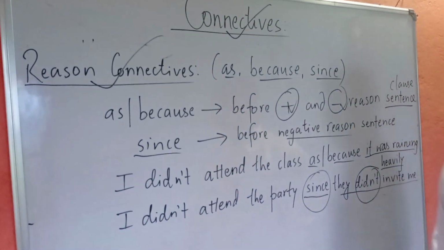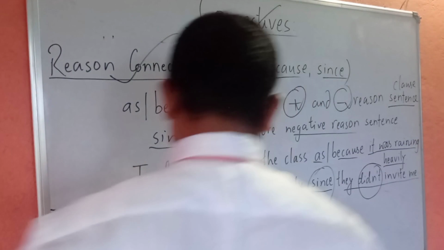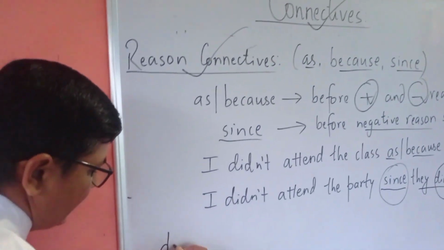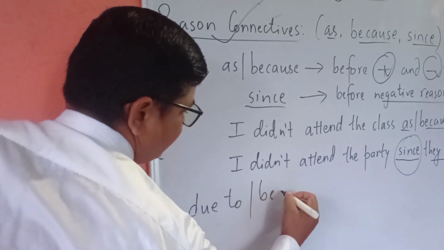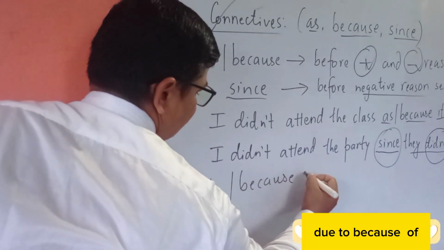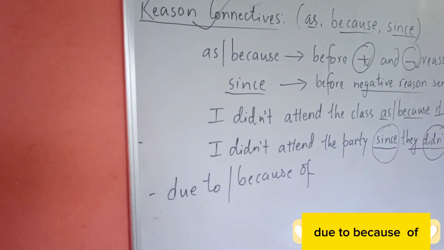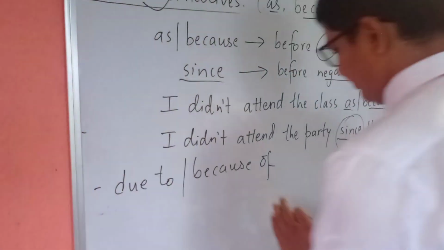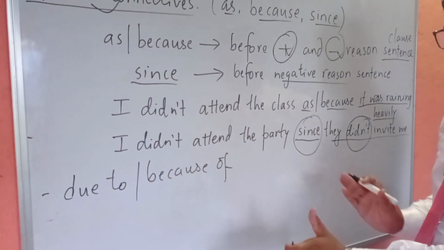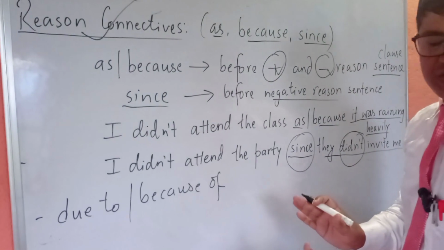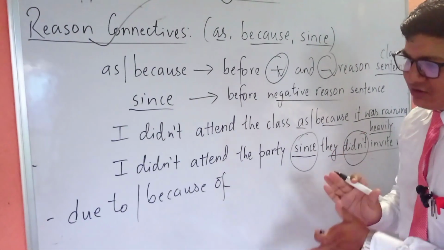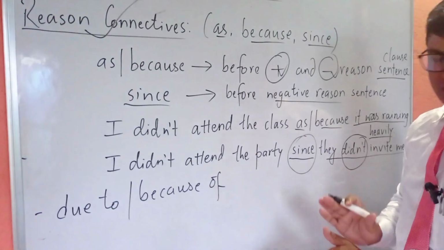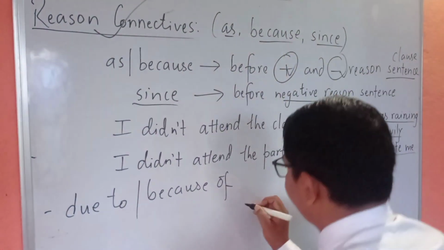Okay, and other reason showing connectives are due to and because of. Due to and because of. For due to and because of, we don't have a clause. Okay, as in spite of and despite, we use only a noun phrase after due to or because of. Look here.